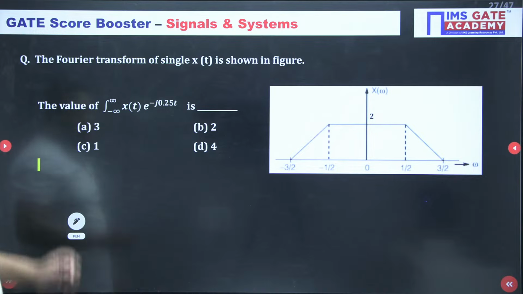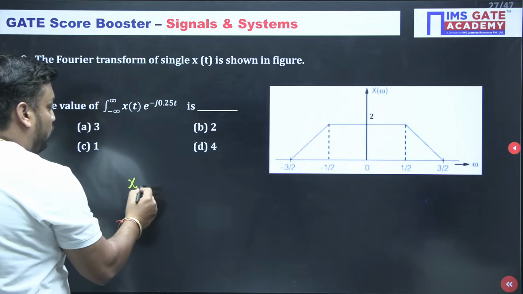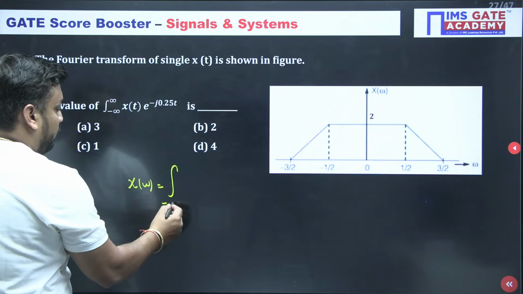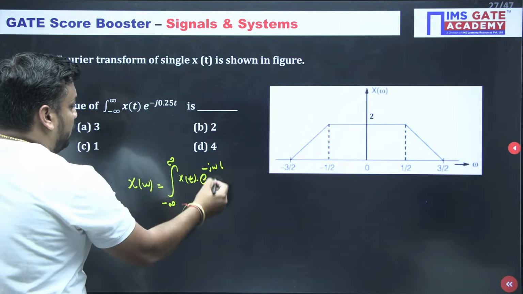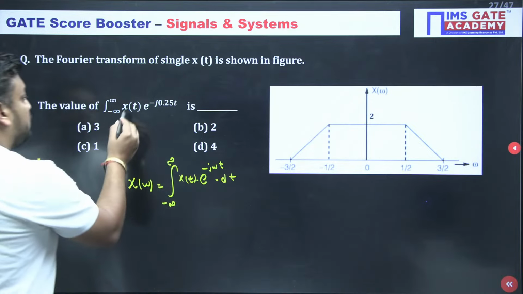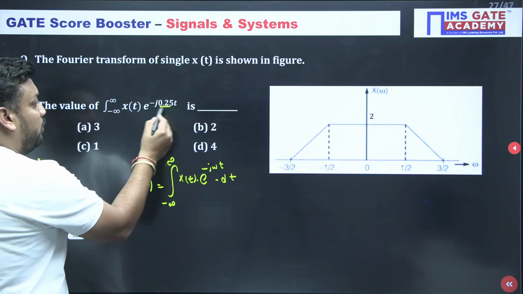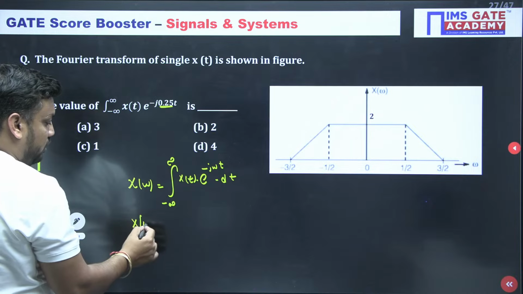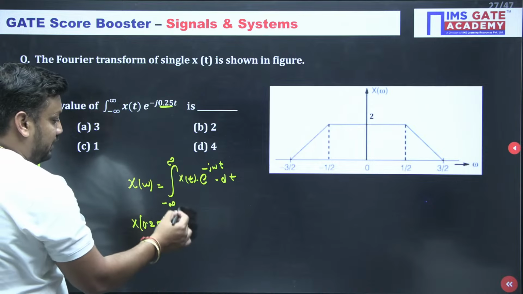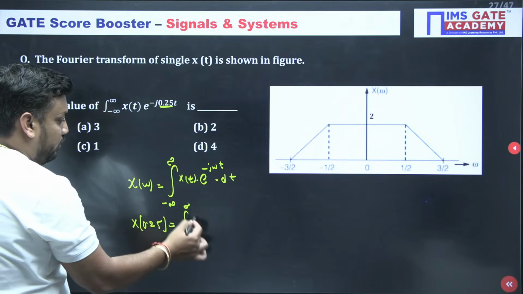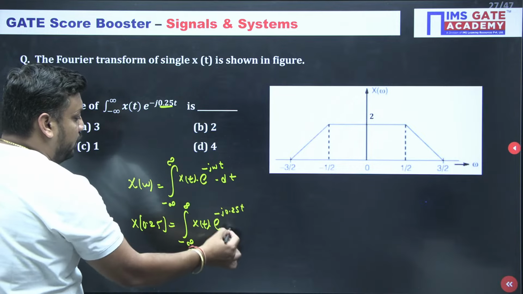बोलो, answer 2. Yes, so it is the Fourier formula only. X of omega is the integral from minus infinity to infinity of x of t e to the power minus j omega t dt. And we are asking for this integral, the Fourier formula itself. It means omega value is 0.25. So X at 0.25 is equivalent to the integral from minus infinity to infinity of x of t e to the power minus j 0.25 t dt.